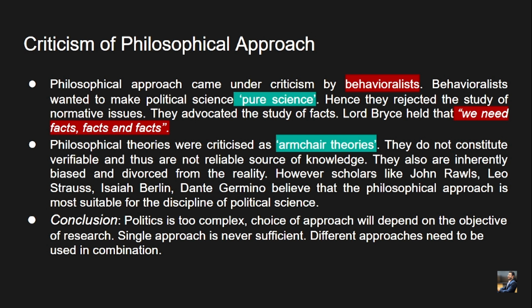The philosophical approach came under criticism by behavioralists, who were basically the modern political thinkers or scientists. So they will obviously criticize the philosophical approach. Let's see on what basis. Behavioralists wanted to make political science a pure science, as in something which can be tested, refuted and verified. We will see them in detail as well. Hence they rejected the study of normative issues. They advocated the study of facts, based on research and observation.